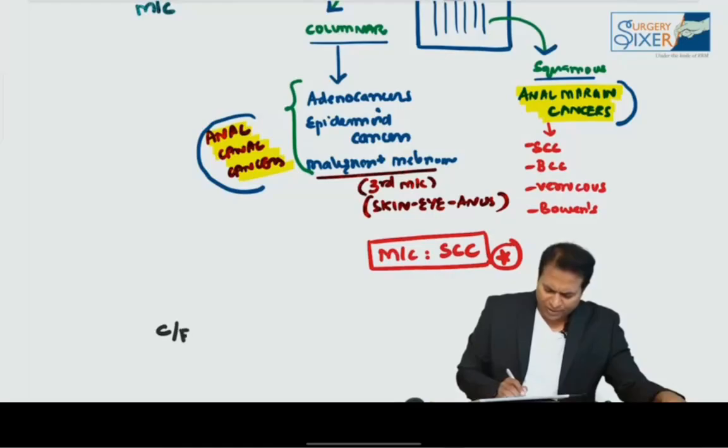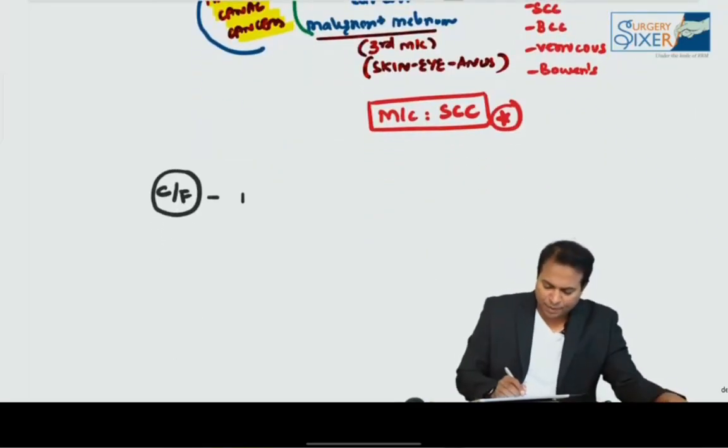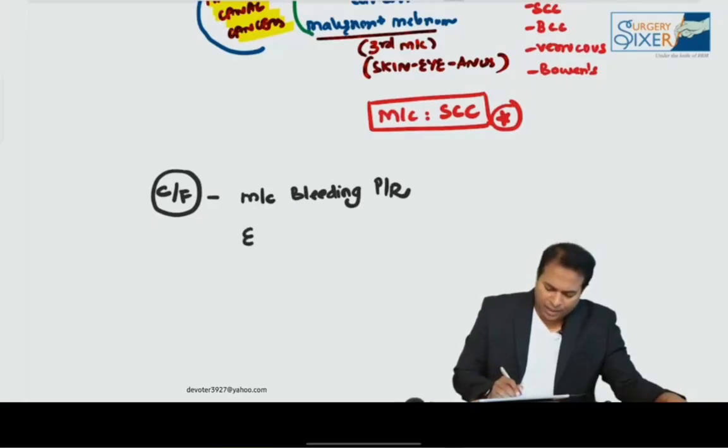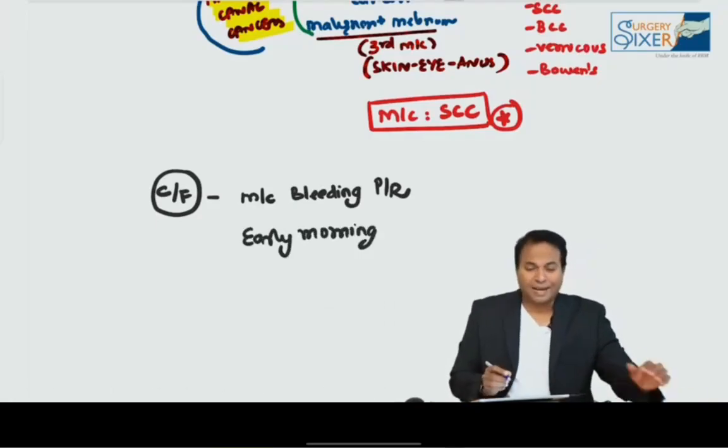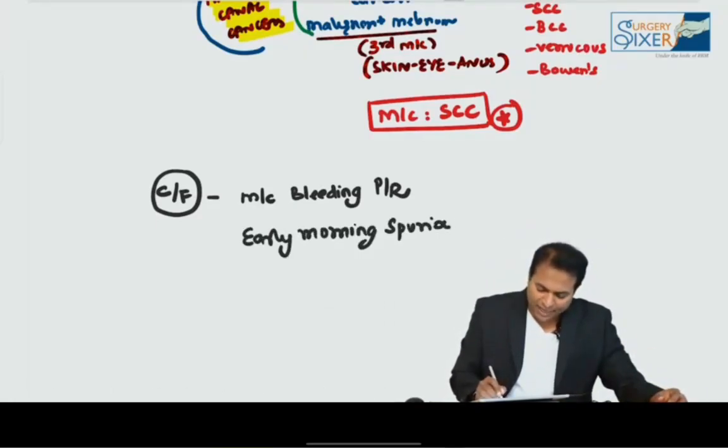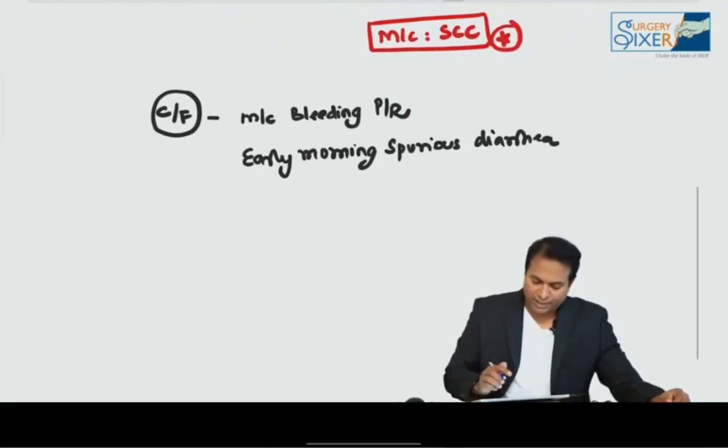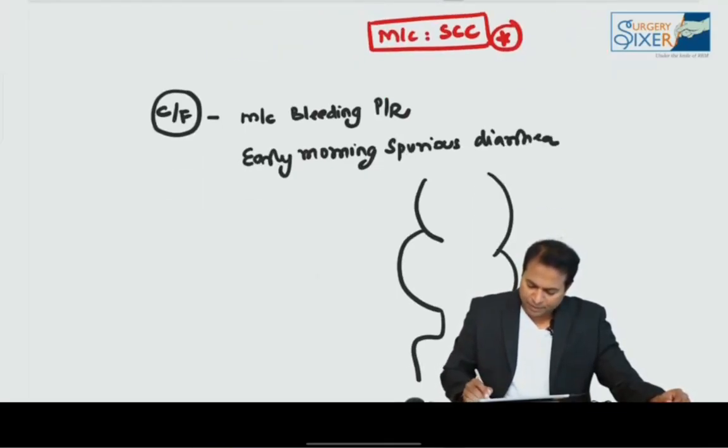So now coming to the clinical features. Clinical features of rectoanal cancers, the most common presentation is bleeding PR. They commonly present to you as bleeding PR and early morning spurious diarrhea. Please remember, this is a classical feature of rectal proliferative cancer. This is a classical MCQ from Bailey & Love. Please don't forget this. The patient will wake up in the morning. This is the anus.